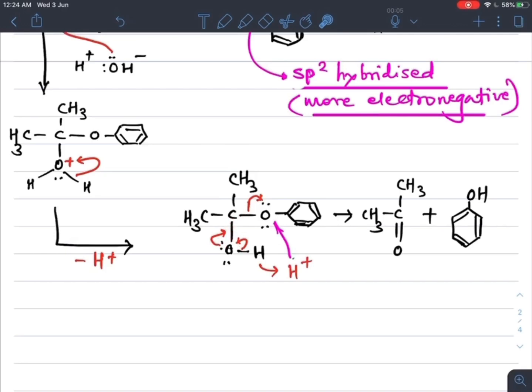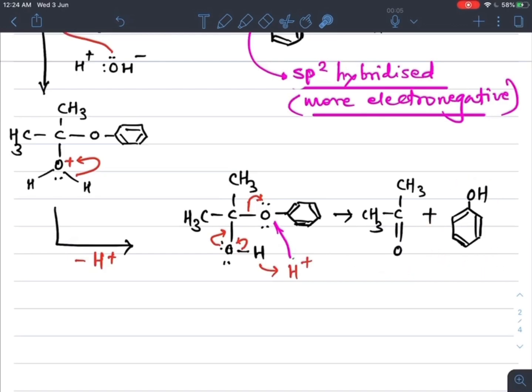At the same time this phenyl group with oxygen, this oxygen takes these two electrons and forms the O minus ion. At the same time this H plus combines with O minus, and finally we get CH3C double bond O CH3, that is acetone, plus phenol, and here we get the final product, that is the phenol.